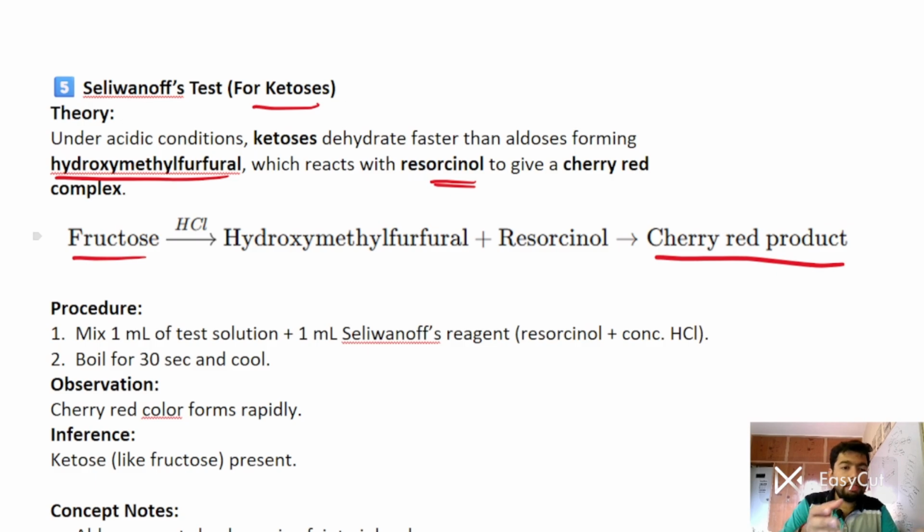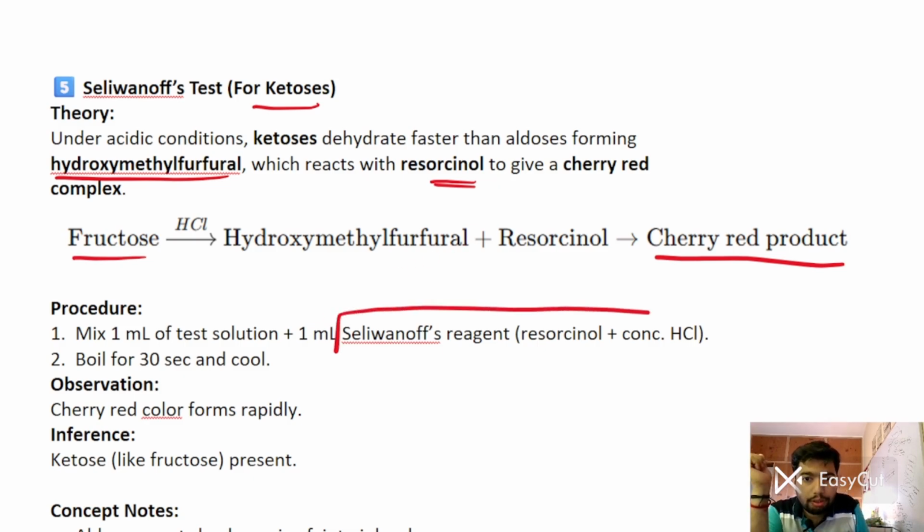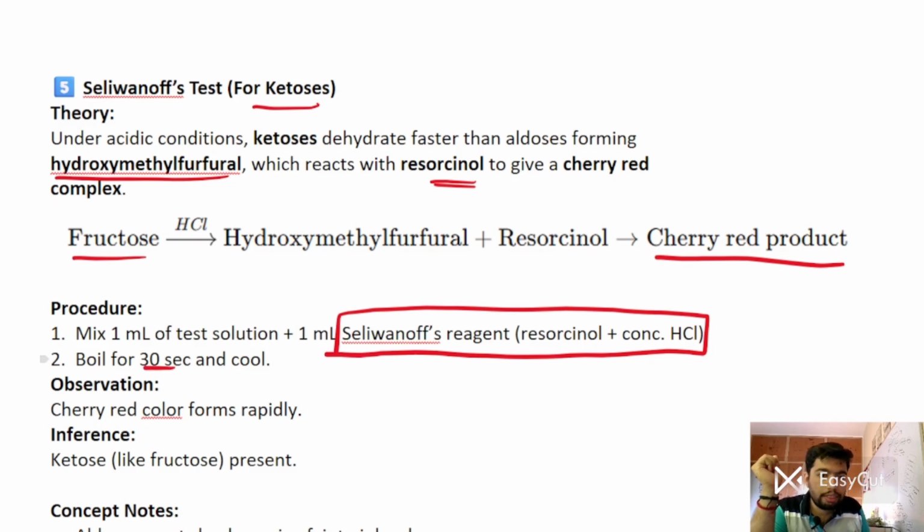So how will you perform the test? You have to mix 1 ml of test solution with 1 ml of Seliwanoff's reagent, and the content of Seliwanoff's reagent, you may be asked in your viva, is resorcinol and concentrated HCl. You have to boil it for 30 seconds and let it cool down. The observation will be that a cherry red precipitate is formed, so a ketose sugar like fructose is present.